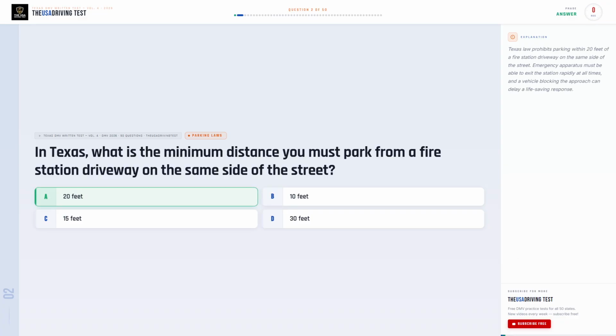The correct answer is A, 20 feet. Texas law prohibits parking within 20 feet of a fire station driveway on the same side of the street. Emergency apparatus must be able to exit the station rapidly at all times, and a vehicle blocking the approach can delay a life-saving response.